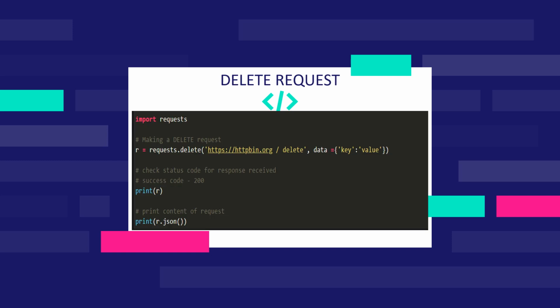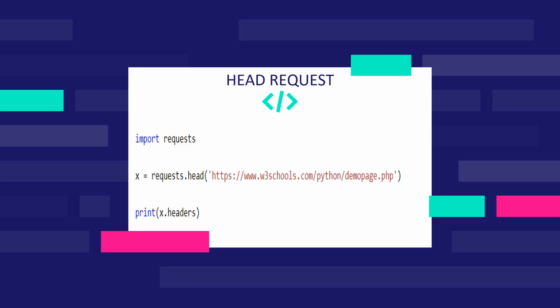Delete request. After importing request, we will make a response object and make the delete request using request library. Inside the delete function, we mention the URL and data we need to release. Head request. Similar for head request, we can make the request using head function.